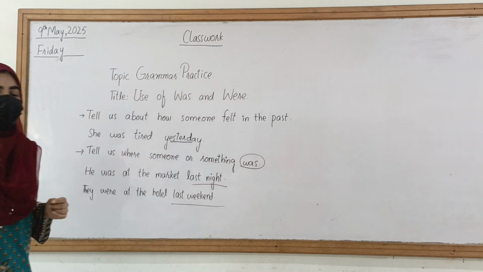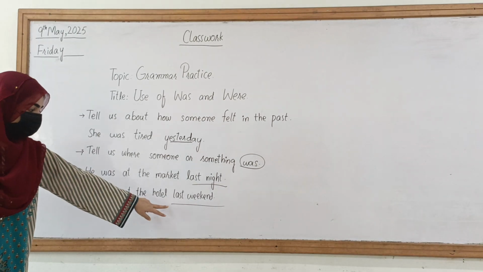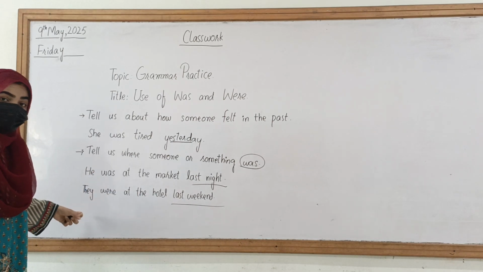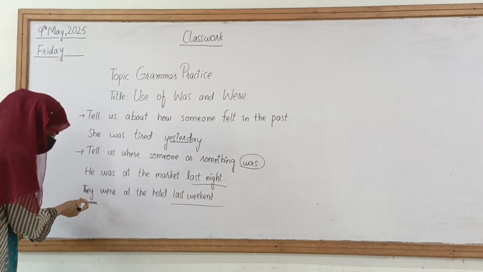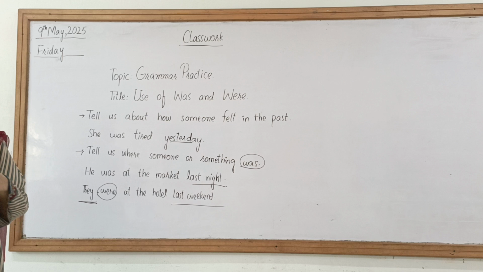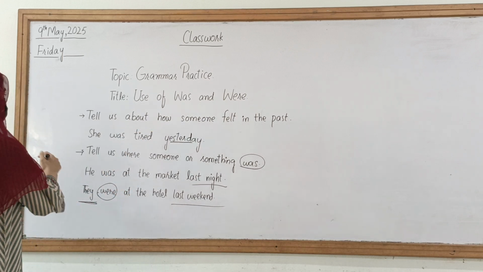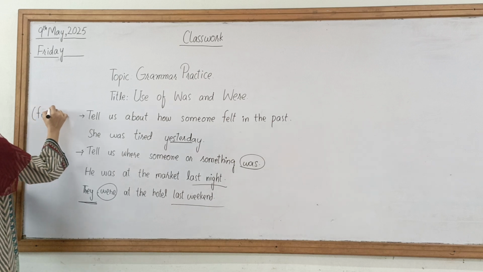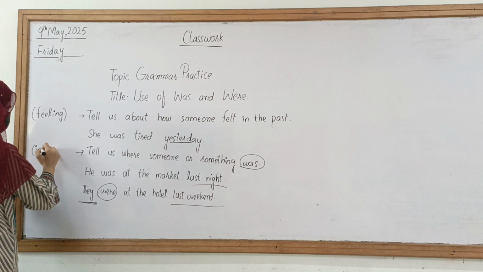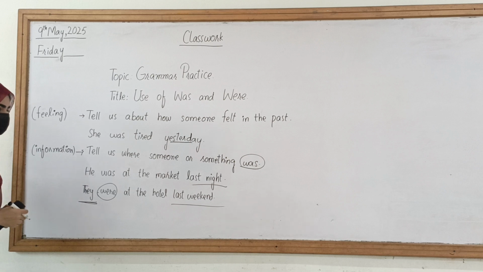You can see last. Again, the word last comes, and we can also have an idea that when the word last comes, we will also be using was and were accordingly the subject. Now the subject here is a plural, that's why we will be using the were here. It also tells us about someone, how someone felt in the past, and it also tells us about the information. That was the feeling. And it is also the information.